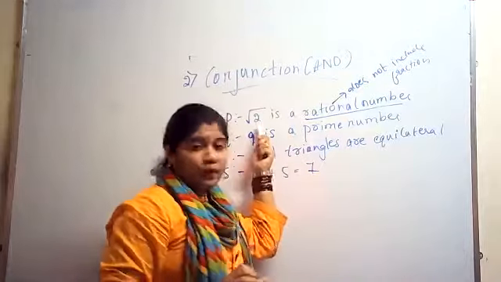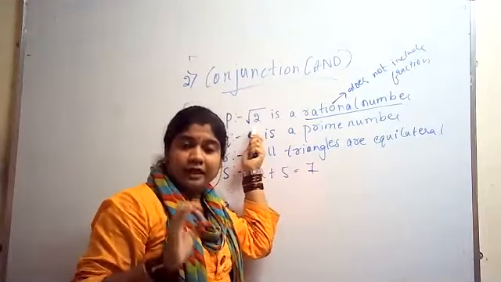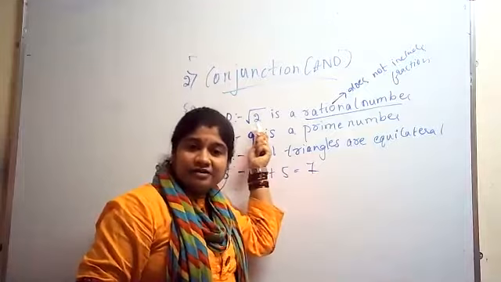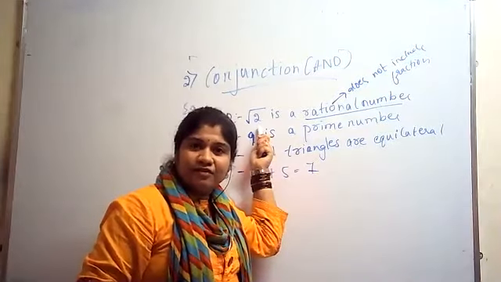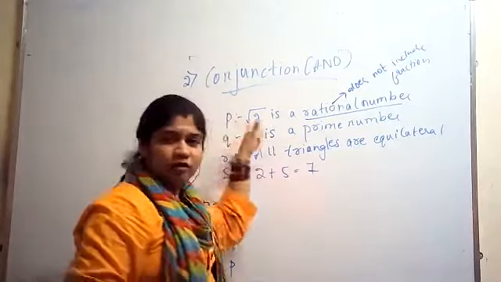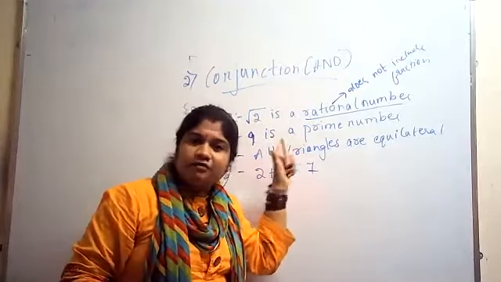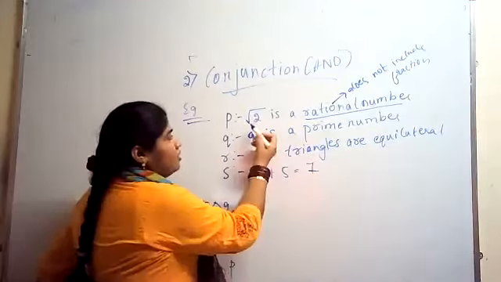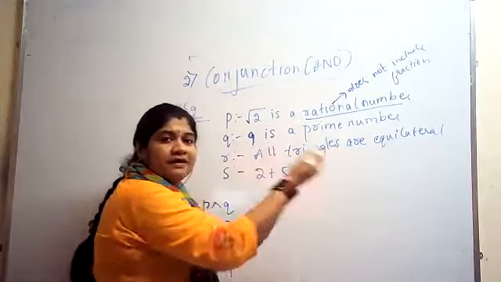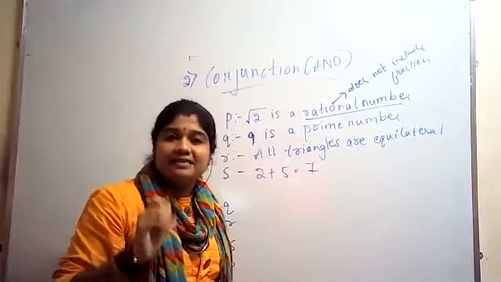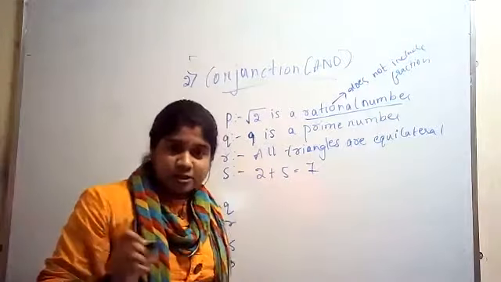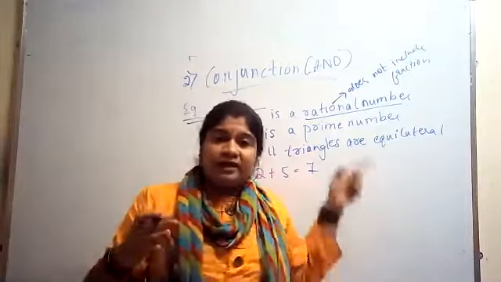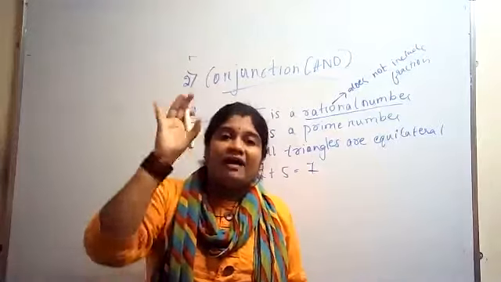Here, do we have any fractions? No. Is square root of 2 a fraction? No. This is not a fraction, because it doesn't include any fractions. So before going to the examples, you should have an idea.